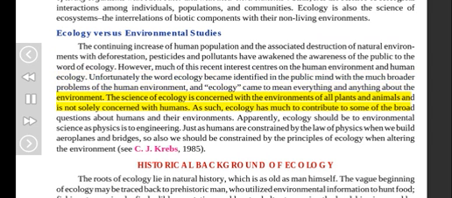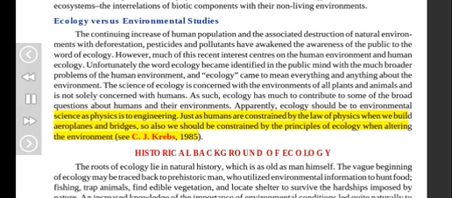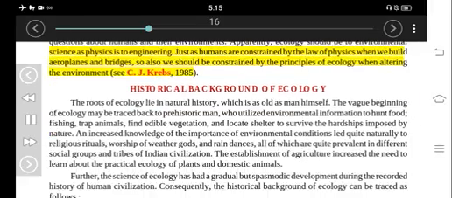The science of ecology is concerned with the environments of all plants and animals and is not solely concerned with humans. As such, ecology has much to contribute to some of the broad questions about humans and their environments. Apparently, ecology should be to environmental sciences what physics is to engineering. Just as humans are constrained by the laws of physics when we build aeroplanes and bridges, so also we should be constrained by the principles of ecology when altering the environment. C. J. Krebs, 1985.